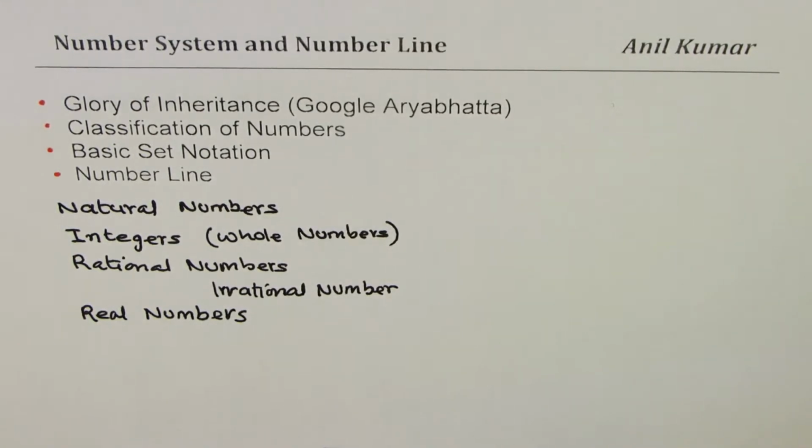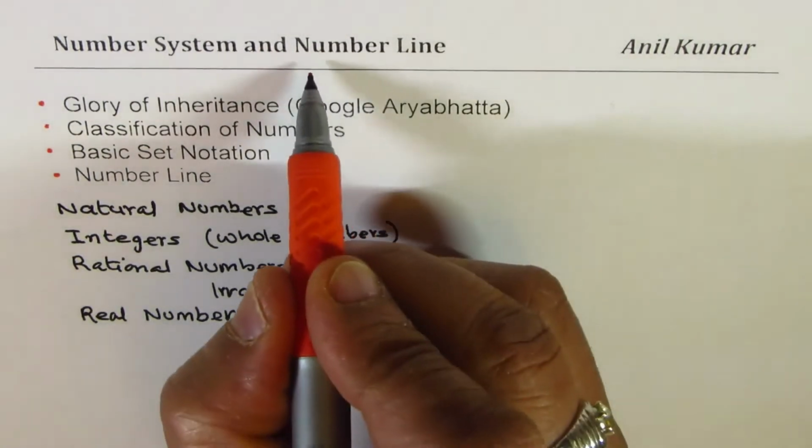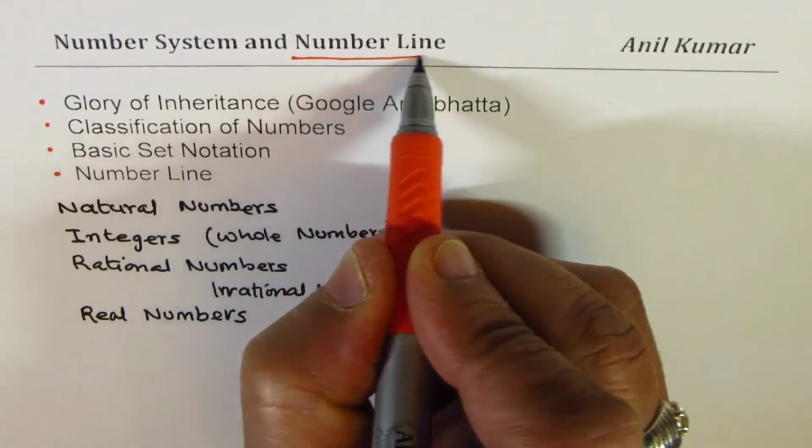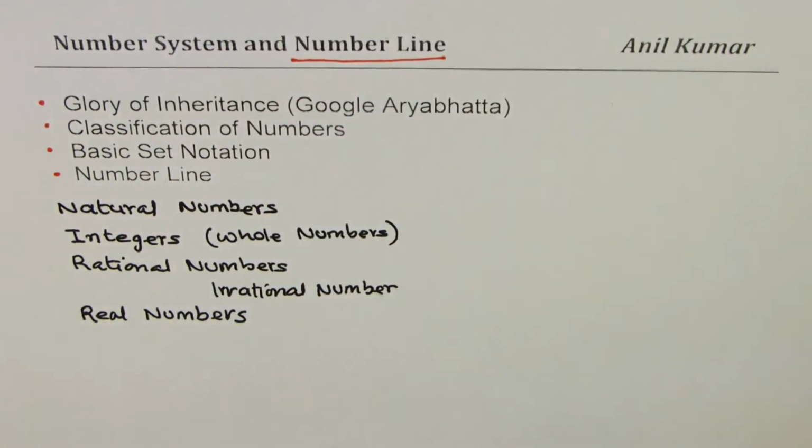Well, we'll end here. We'll not go to imaginary or any other numbers. We are limiting ourselves to representing numbers on number line. So the idea here is to just restrict ourselves to represent numbers on number line. That is the key for this particular video, so that's the domain in which we are working. Now this video can be used by college students also as an introduction to algebra.